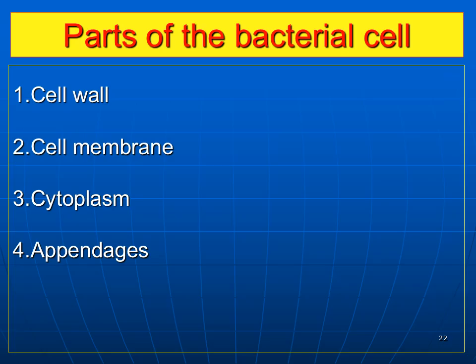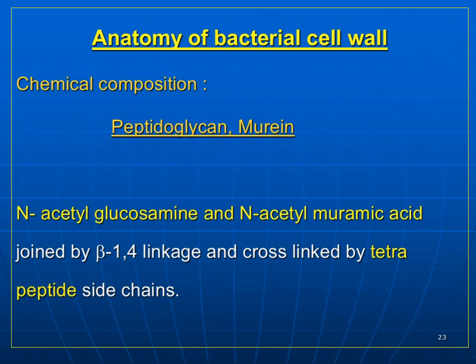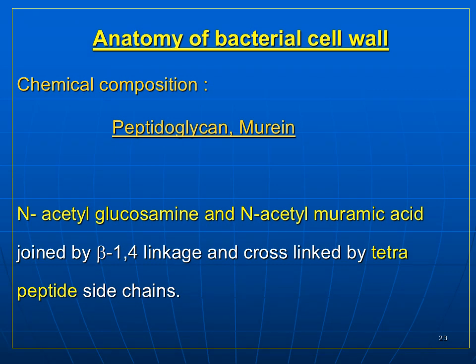Now come to the various parts of the bacterial cell. The bacterial cell comprises the cell wall, cell membrane, cytoplasm and appendages. Now come to the anatomy of the bacterial cell wall. It is composed of peptidoglycan, murein. In this peptidoglycan you have N-acetyl glucosamine and N-acetyl muramic acid. These two chemicals are linked together by tetrapeptide side chains.